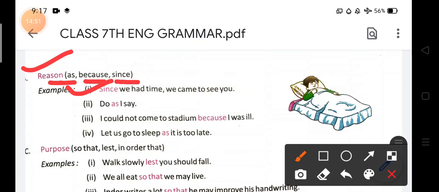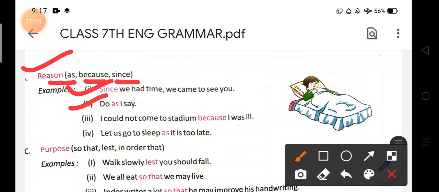Next, do as I say. Suppose your teacher says do as I say, तो आपको वैसा ही करना पड़ेगा as your teacher says. Why will you do like that? Because it is the order of your teacher. In this way, dependent. Okay, next, I could not come to stadium because I was ill. That is a reason.